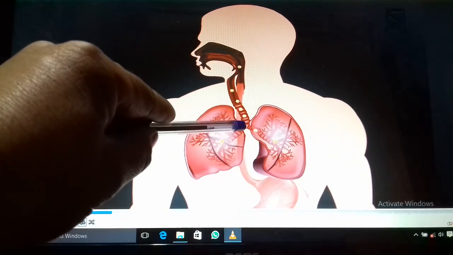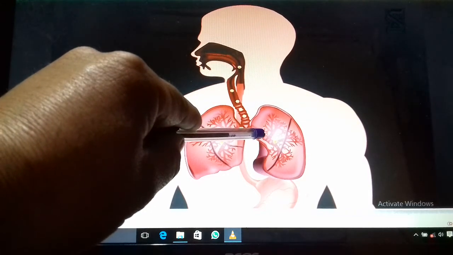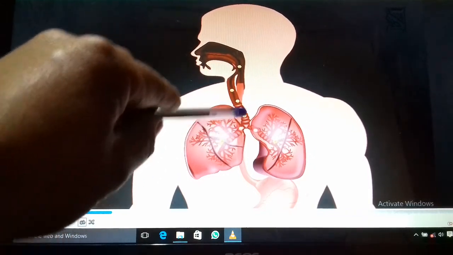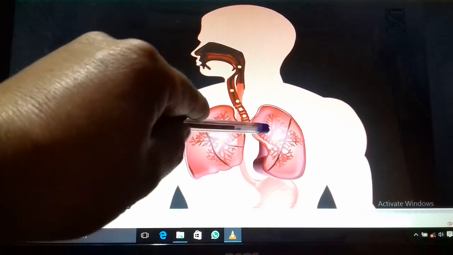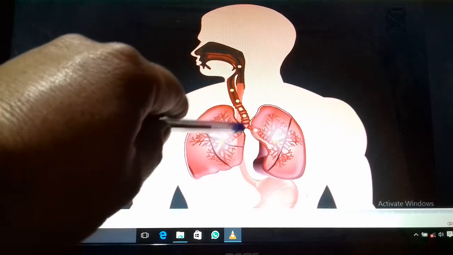You can see one is going to the left lung and one is going to the right lung. So both are branches of the trachea which divide into the lungs. They are called the bronchi.